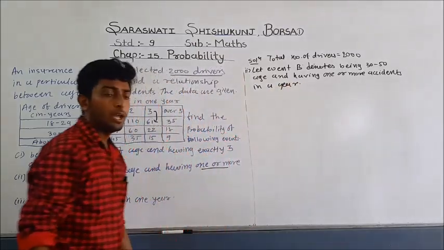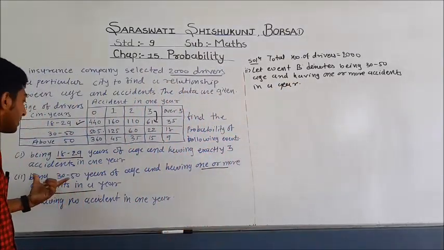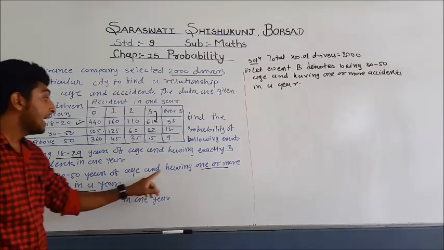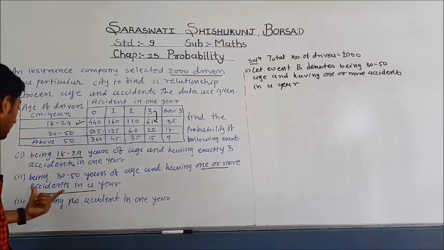So here we denote event B, that is the number of drivers whose age is 30 to 50 years and having 1 or more accidents in a year.